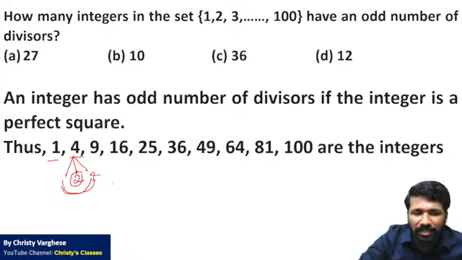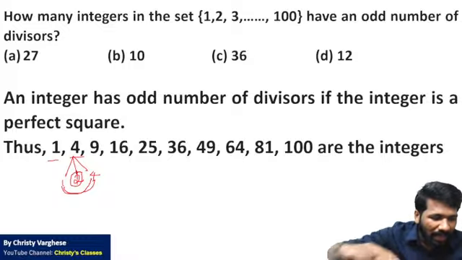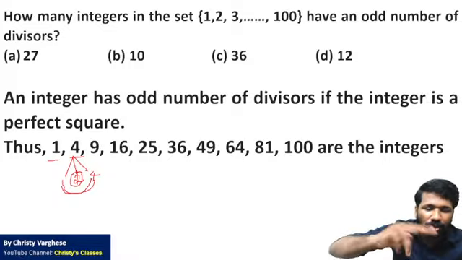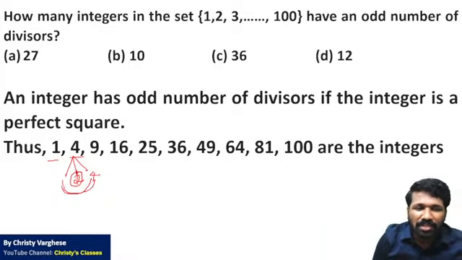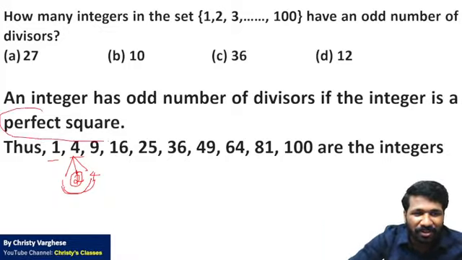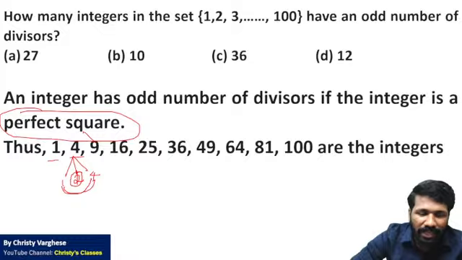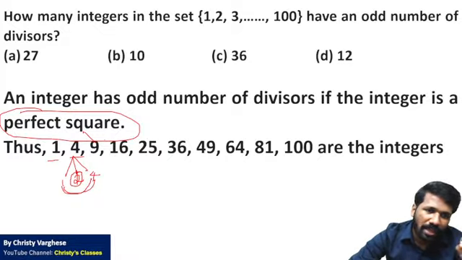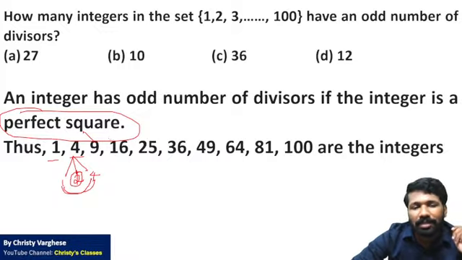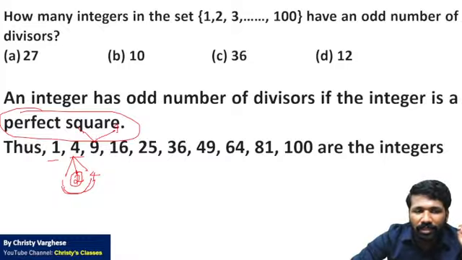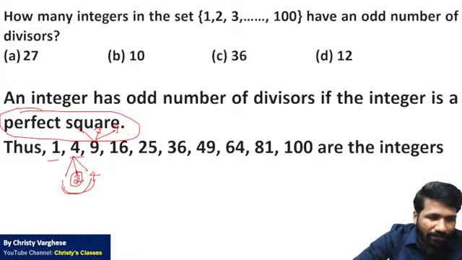Which other numbers will have such a speciality? Those numbers whose factors are like x into x is the number. Those kinds of numbers are called perfect squares. Now, don't memorize it; understand the concept. For perfect squares, there will be an odd number of factors because after pairing you will finally get one number whose pairing is with the same number itself. That means only one time you will write it. For example, 9: 1, 9. Then 3 is the third factor. That will make three factors or 3 divisors.